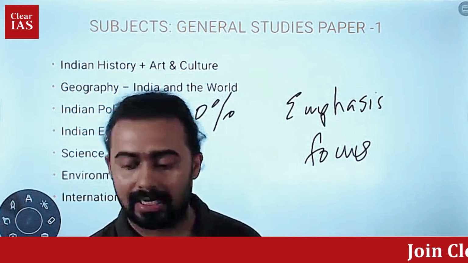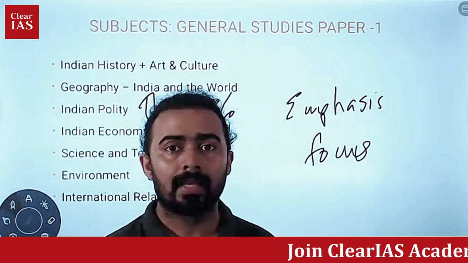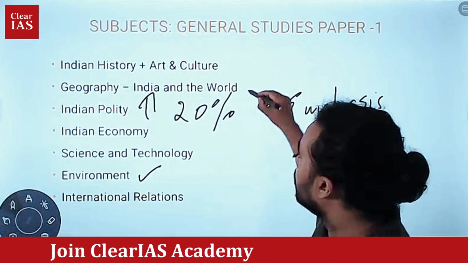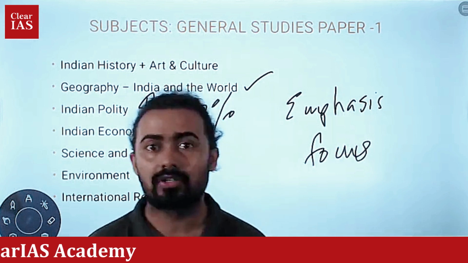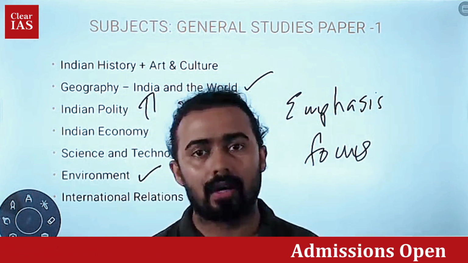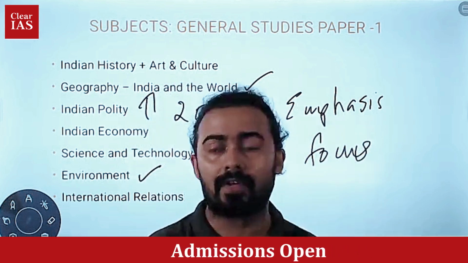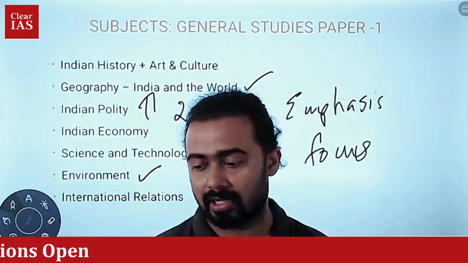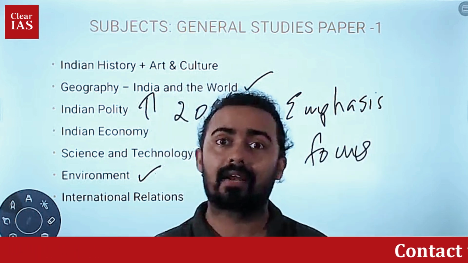The second trend is on geography and environment. Geography is seeing an increasing trend. At least 15 questions are directly or indirectly related to geography, though more of them are indirectly related.